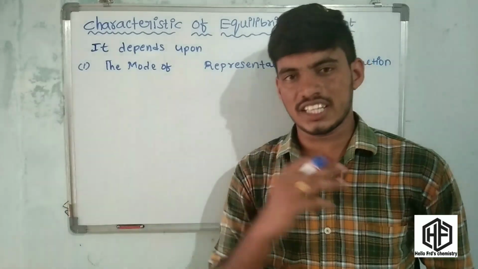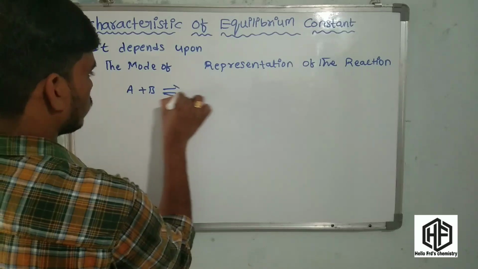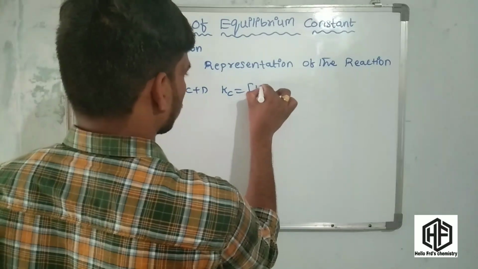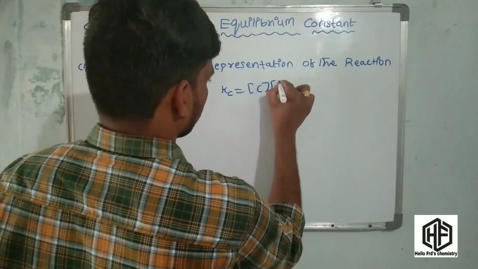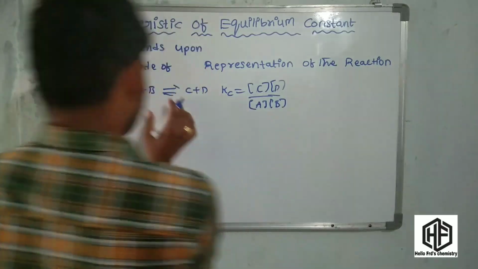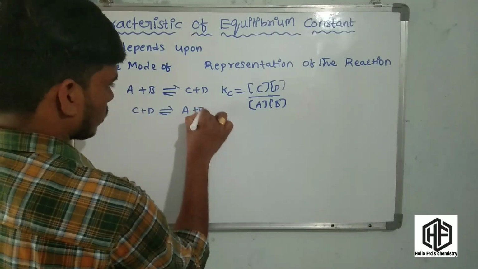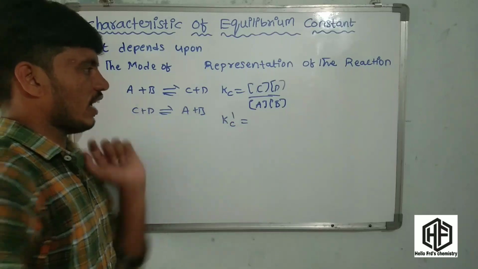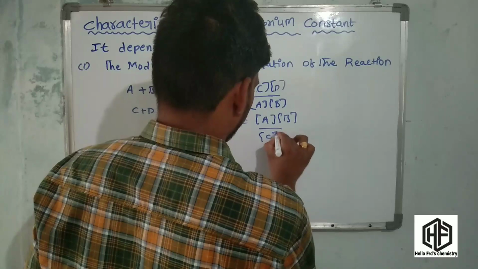What is the mode of representation of the reaction? Friends, we have to consider A plus B gives C plus D. This is the equilibrium constant Kc equal to active mass of products by active mass of reactants. Now this reaction is reversed. What happens? C plus D gives A plus B. The equilibrium constant of this reaction is Kc dash, which is the active mass of products by active mass of reactants.